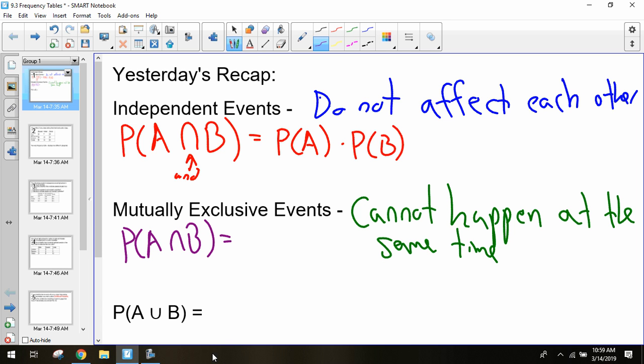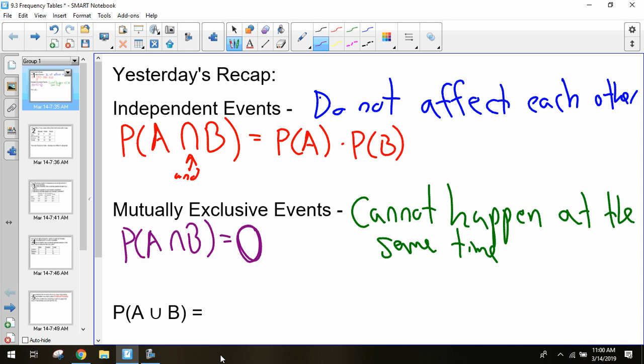So cannot happen at the same time. So if two events cannot happen at the same time, and we're trying to figure out what is the probability of both those events happening, what was that? 0. Big old 0. If it's impossible for both these two things to occur at the same time, it's impossible to get both of them to happen at the same time. So it's big 0 as the probability every time. Once again, that little upside down U means and. Are we okay with that from yesterday?